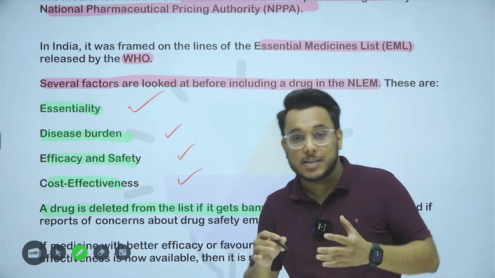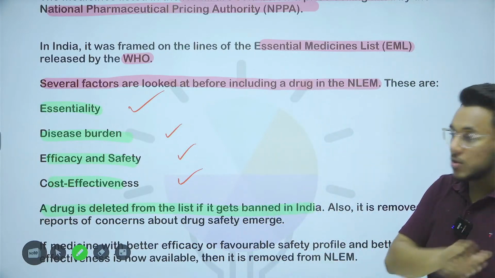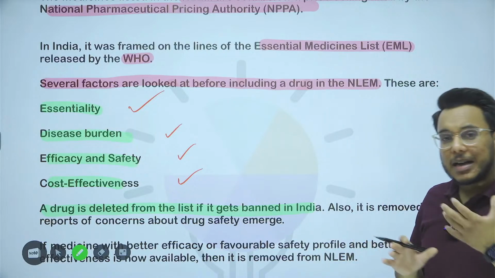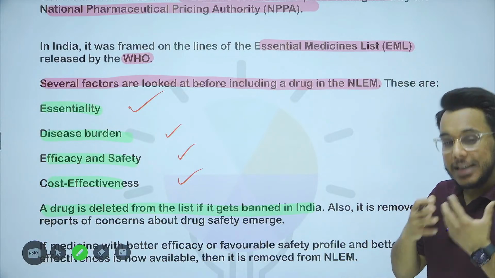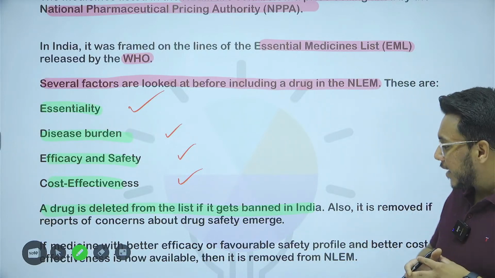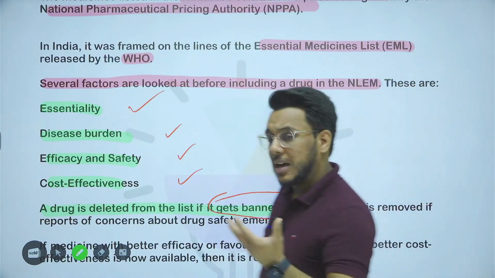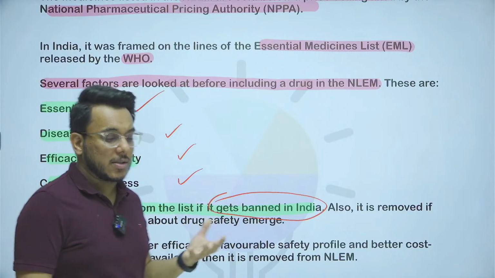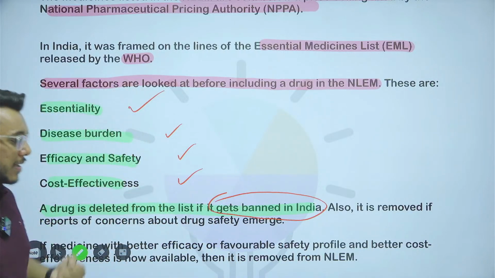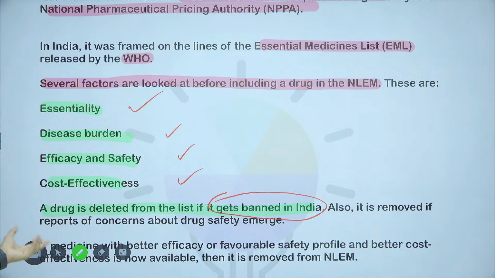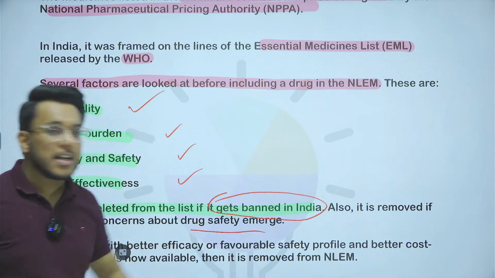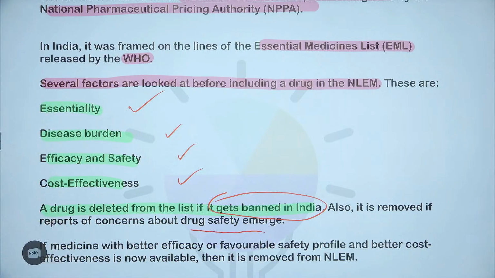Sometimes medicines can be expensive, so to make them cost effective, they are added there. And a drug once added can also be deleted from this list. If a drug gets banned because it is assumed not to be safe, there is toxicity or some side effects, or if a drug safety issue emerges, then it can be removed.